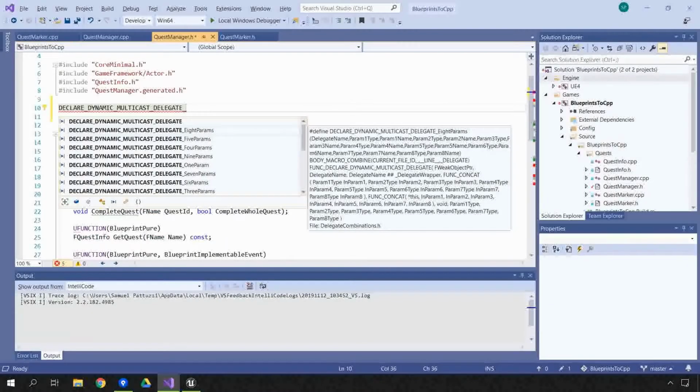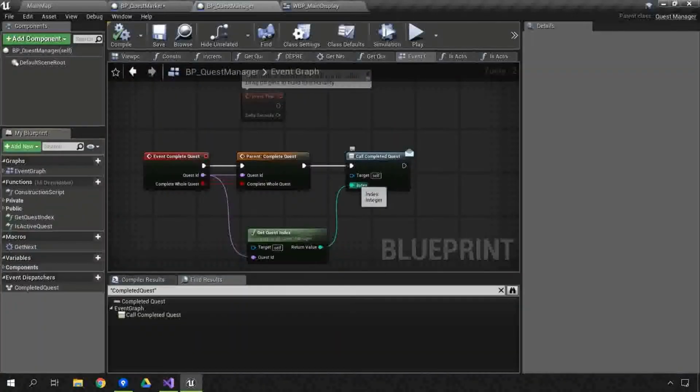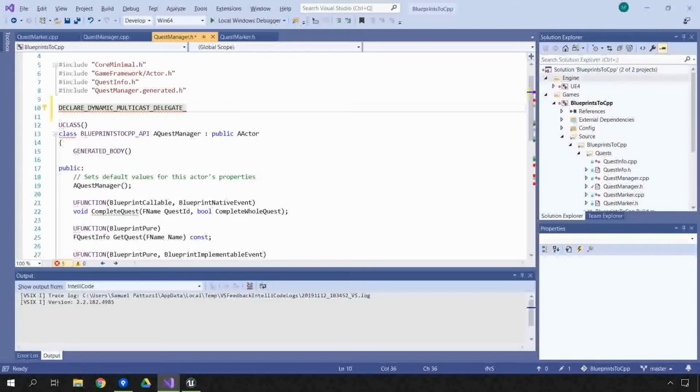You can see the autocomplete is giving us lots of options here. So you can see that what we're passing in here is the index of the quest in question, and there's only one of them, so we make it a 1 param. And then we need to give the arguments to this macro. The first argument is the name of the delegate. This is the name of the type that we are going to create, not the actual delegate, because we then use that type in the actor to create that delegate.